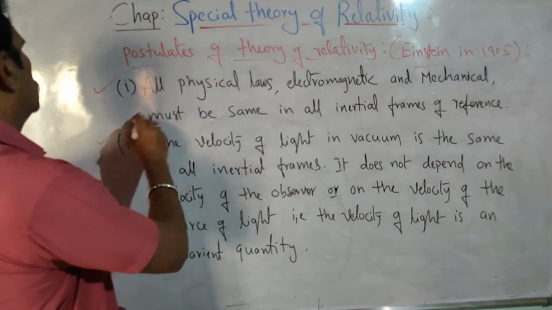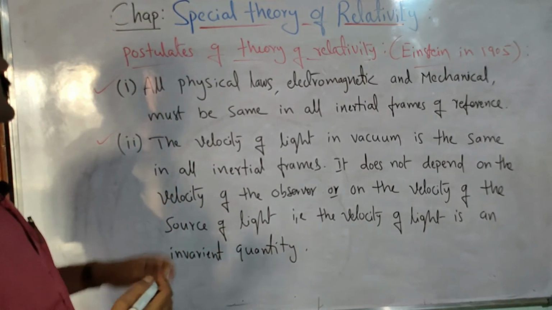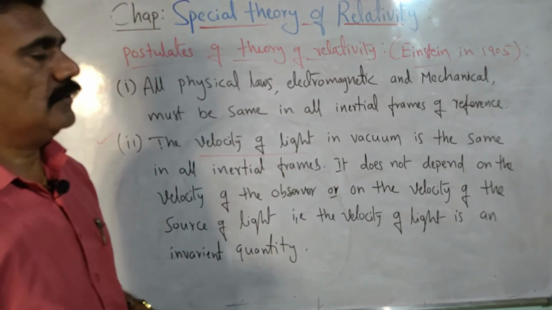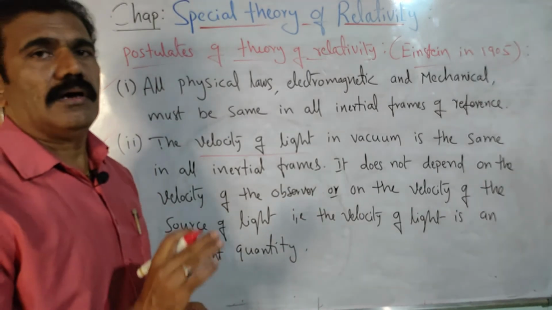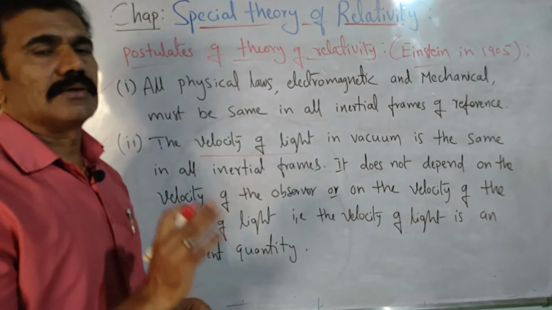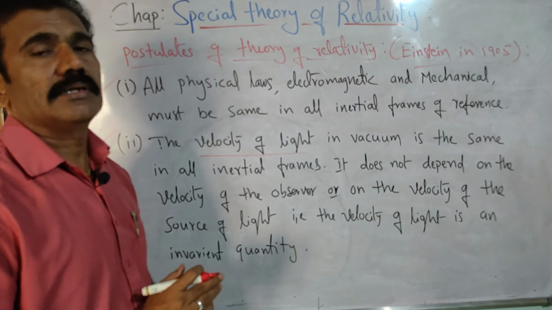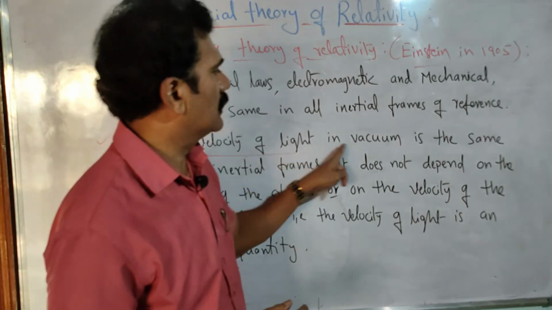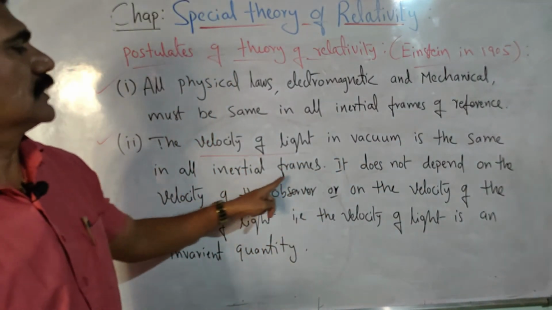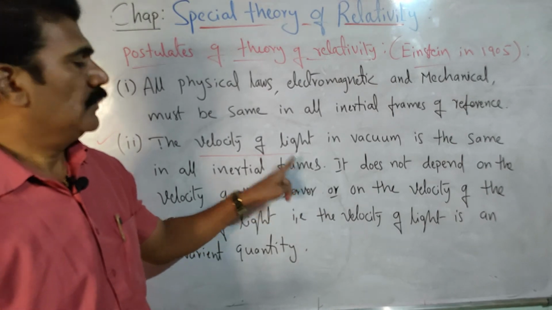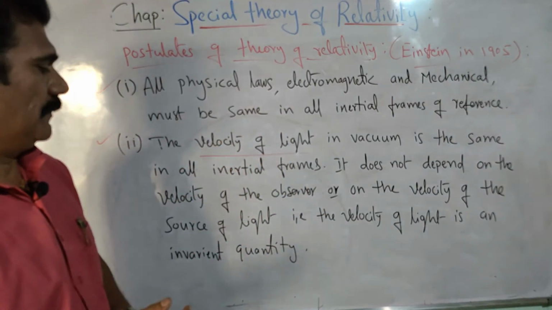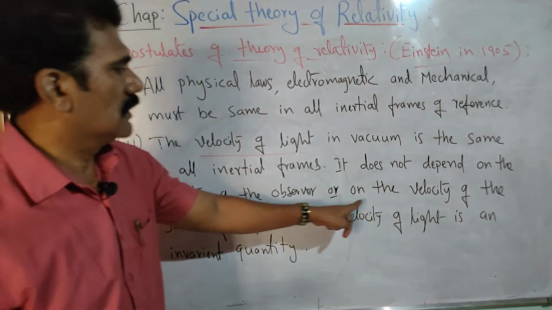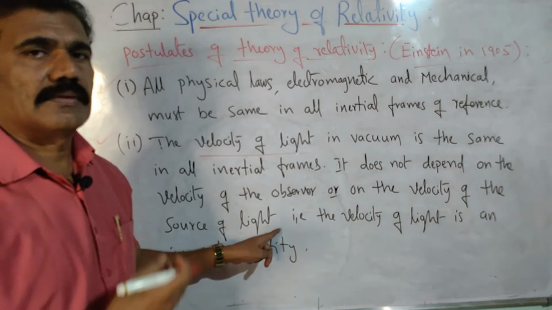Then the second postulate is the velocity of light. This is a very important quantity. All the physical quantities we are considering are variant quantities under the special theory of relativity, except this velocity of light. The velocity of light, measured particularly in vacuum, is the same in all inertial frames. It is not considered a variant quantity, it is an invariant quantity. It does not depend on the velocity of the observer, or on the velocity of the source of light where the light is emitting.